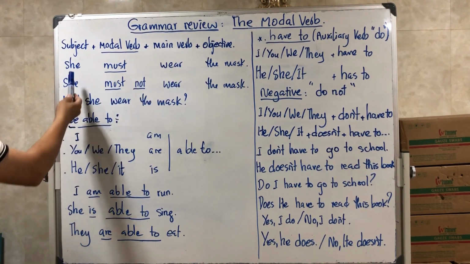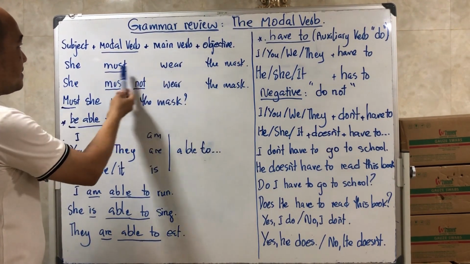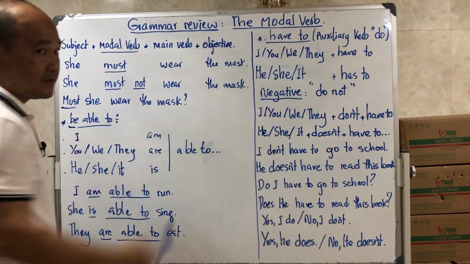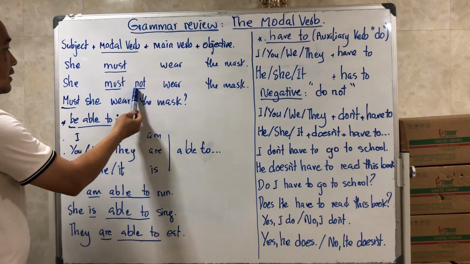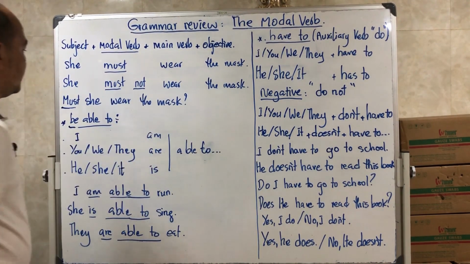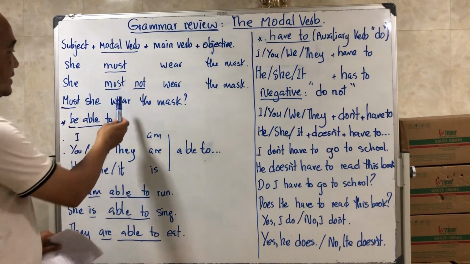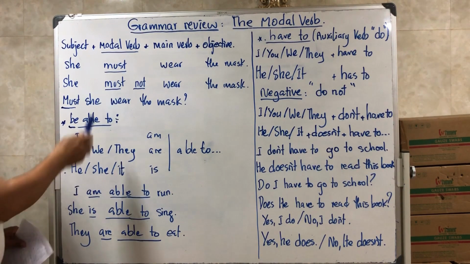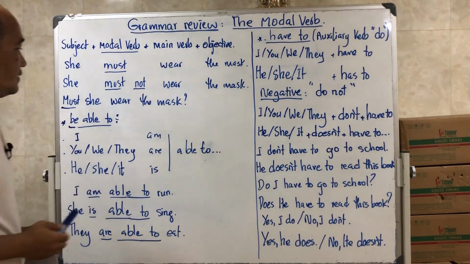For example, she must wear. Wear is the main verb and must is the modal verb. She must not wear the mask. In the negative, we use not after the modal verb to make the negative form. So we can say she must not wear the mask.